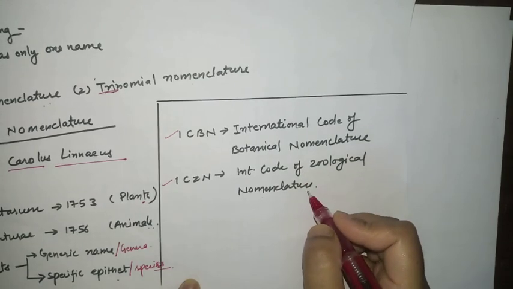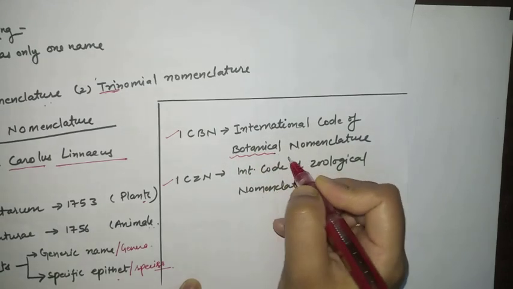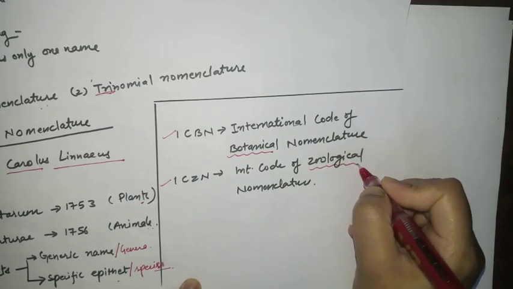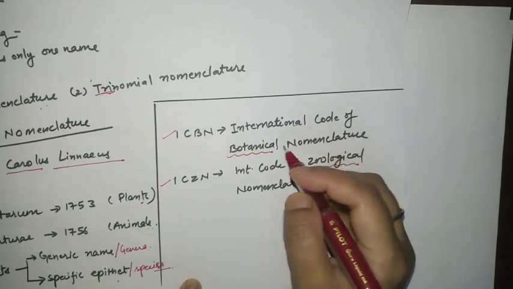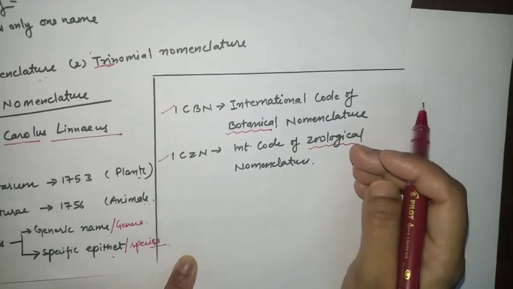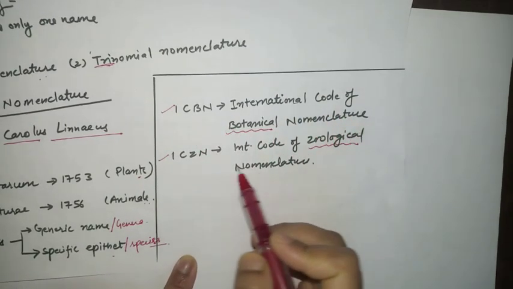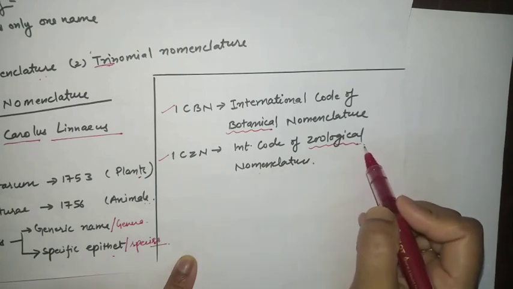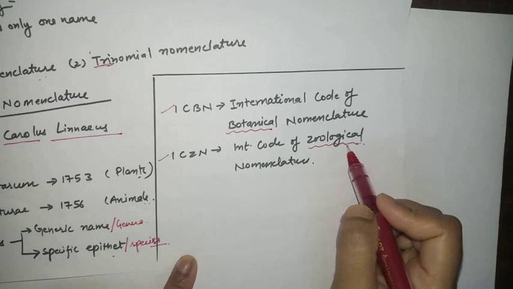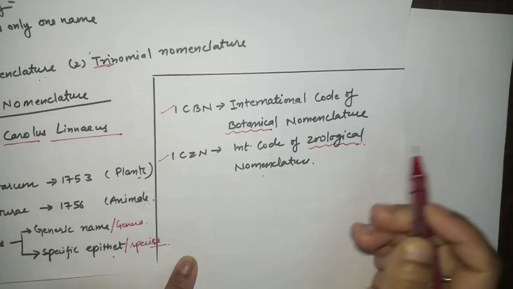What is the difference between these two? Botanical means related to plants and zoological means related to animals. When we give names to plant species, who is responsible? ICBN. And when we assign names to animal species, who is responsible? The International Code of Zoological Nomenclature.